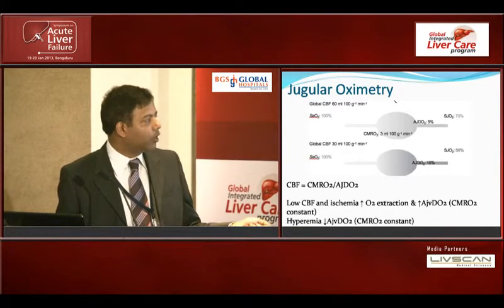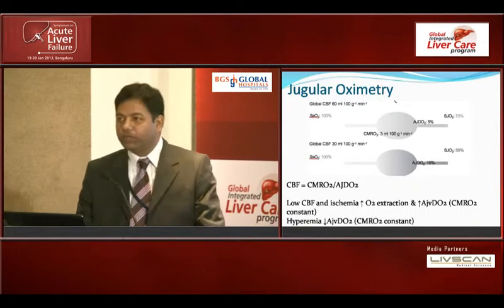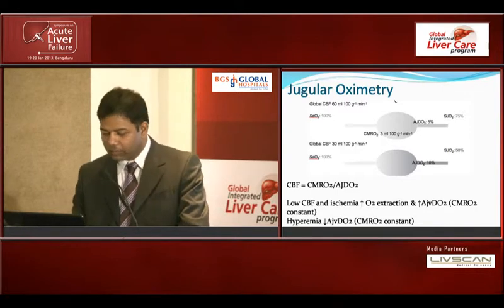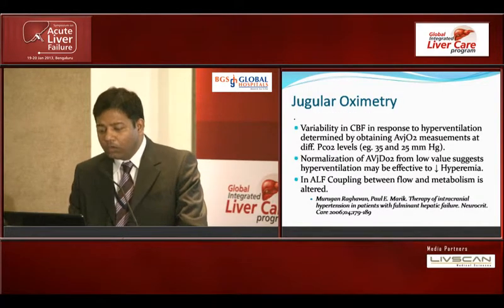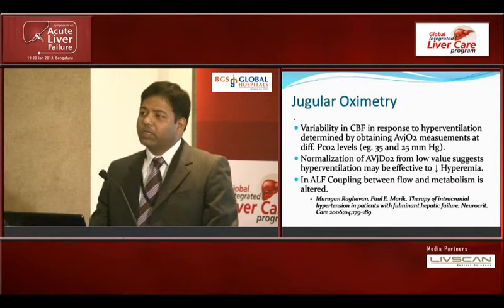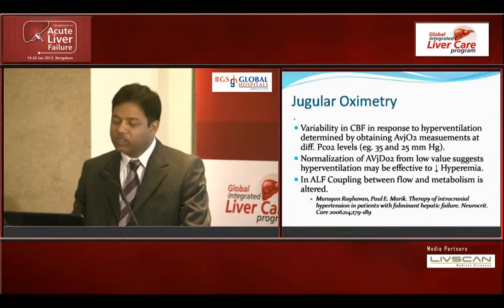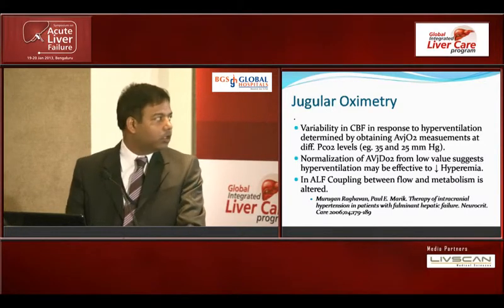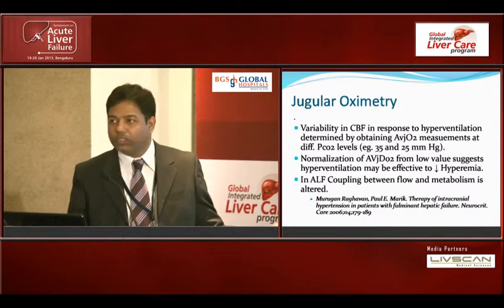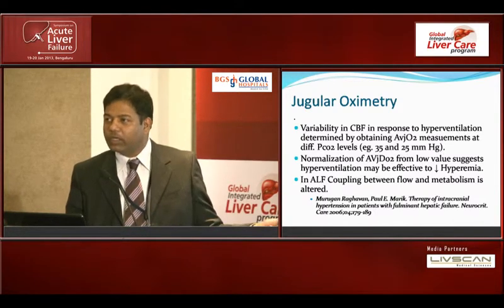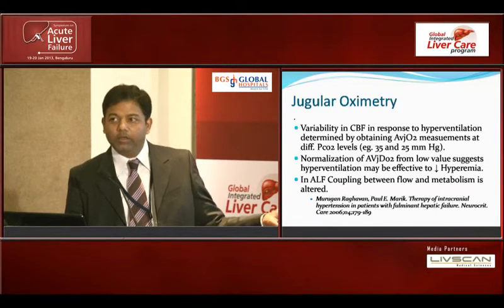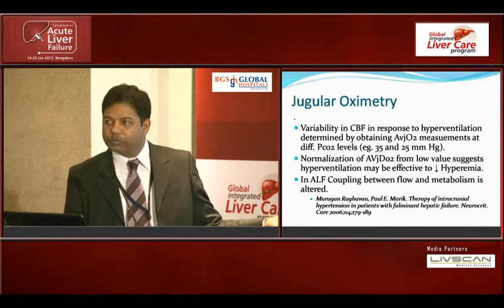And the arteriojugular venous oxygen content difference also increases. So it gives us a metabolic picture of what's going on inside the brain. So it can also be used in deciding the hyperventilation therapy. Suppose some of these patients have luxuriant perfusion of the brain, and the AjVO2 difference is on the lower side. So if we do hyperventilation, this value will increase towards the normal range which I have just shown.